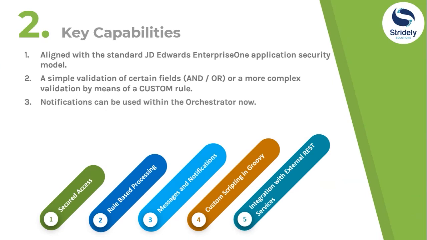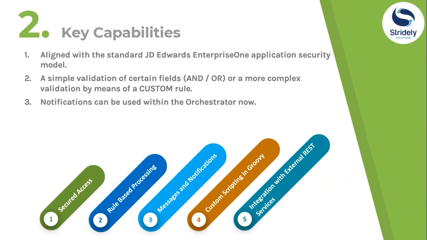Messages and notifications. Initially it was not possible to use notification within orchestrator, but nowadays it is possible within orchestration only. And after setting up these notifications, a user can subscribe to an incident. From that moment on, he will see the notification when it occurs in his notification list, work center, or email.